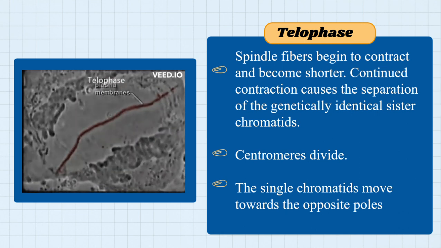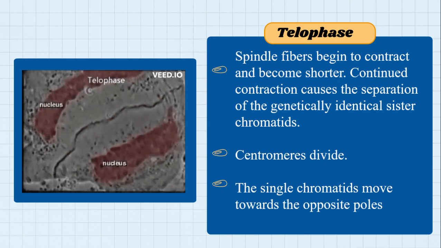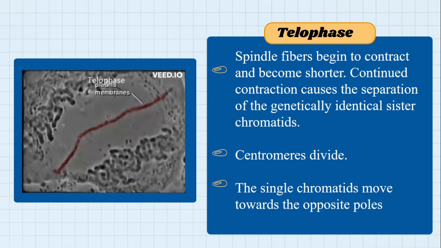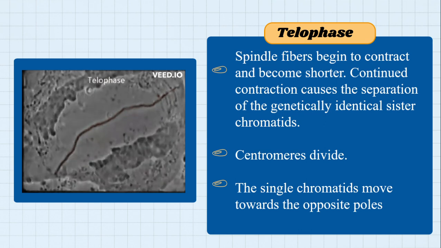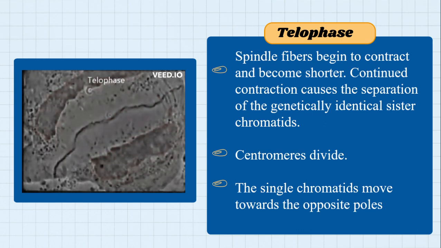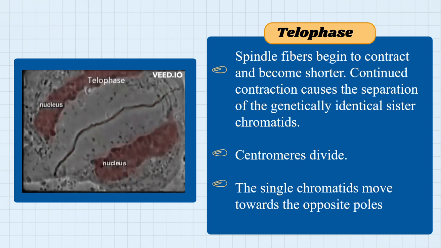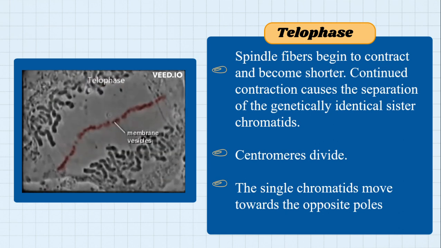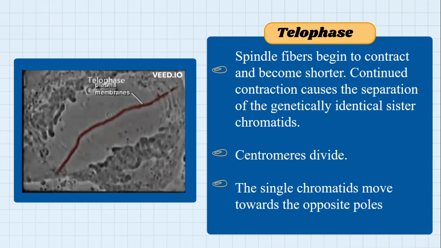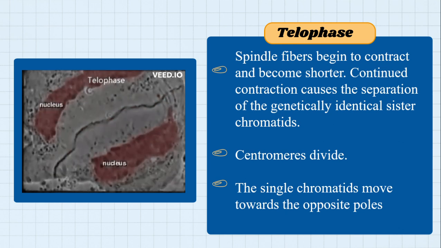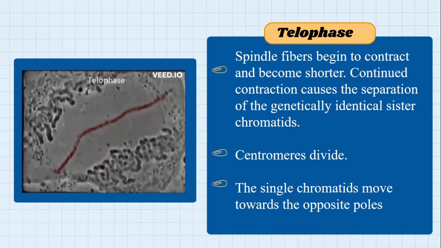Since the sister chromatids are in opposite directions, the nuclear membrane will be visible again. That is the end of the mitosis stage.